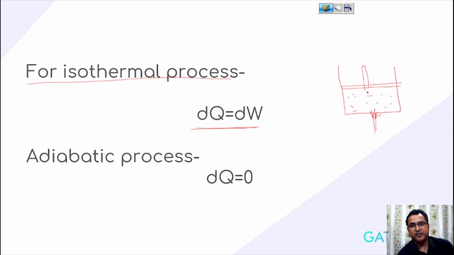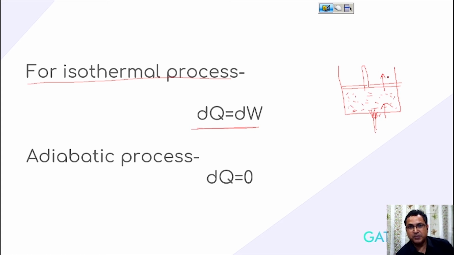Now the temperature of this gas remains always constant. Since the temperature of the gas remains constant, what will happen? Once we give the heat to the system, the piston moves in such a way that the temperature inside the cylinder is always constant.